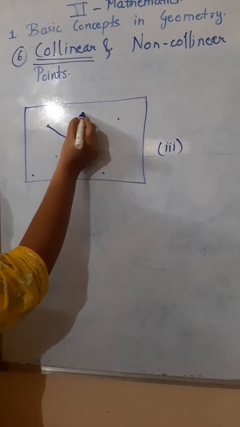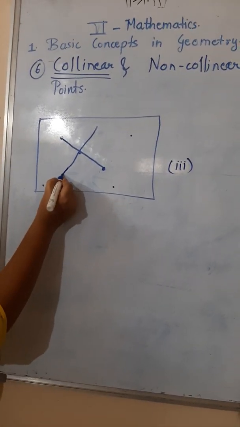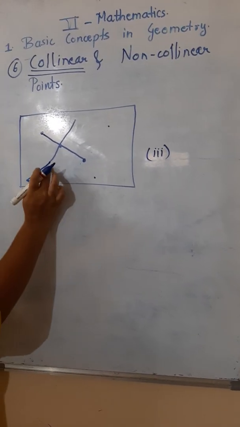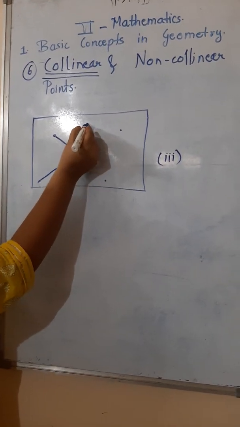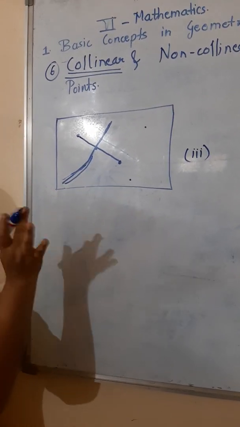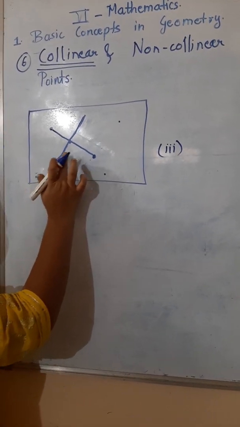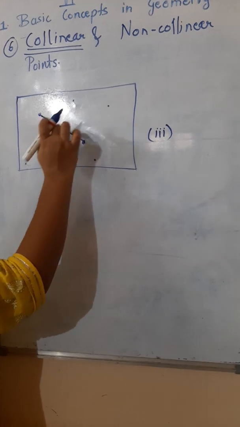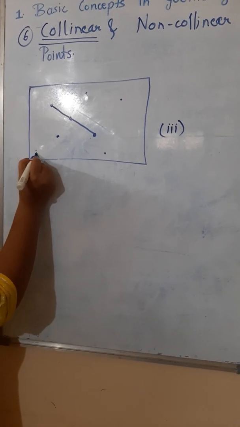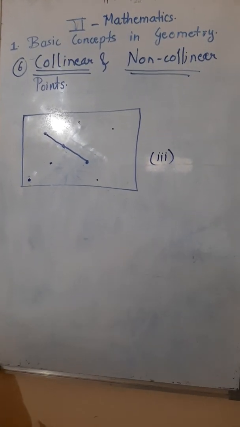Now see, if we join these 3, are these 3 in a straight line? But if you want to join here, do you have to go a little crooked? Or do you have to go this way, the crooked way? See a little curve. Can you see this curve? Straight and a little crooked. So these are not in a straight line. Are you understanding? These are not in a straight line. But till here we can see, okay. Now these are not in a straight line. So the points which are not in a straight line are called non-collinear points.